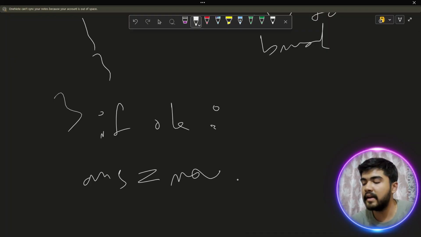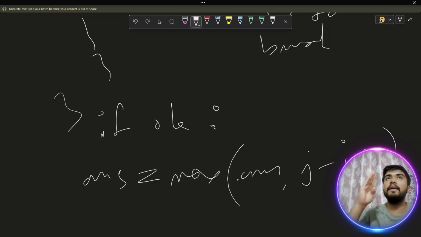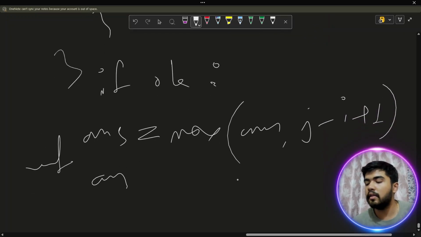You can maximize your answer from index I to j. As it is zero index based, from index I to j it is valid. So how many elements? It should be j minus I plus 1. The plus 1 is the total number of elements. If your I index is 0 and your j index is 2, so 0, 1, 2, how many? 3. So 2 minus 0 is 2, plus 1. The number of elements should be plus 1. After that you can return your answer after all the for loops are executed.